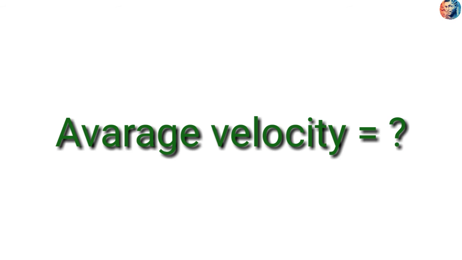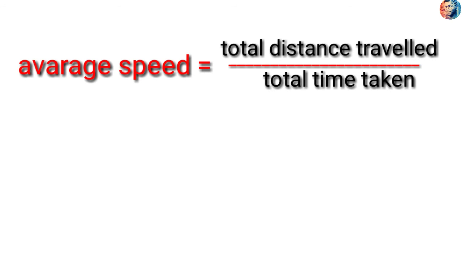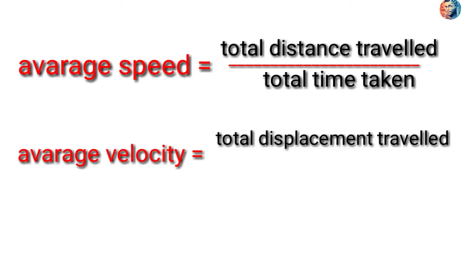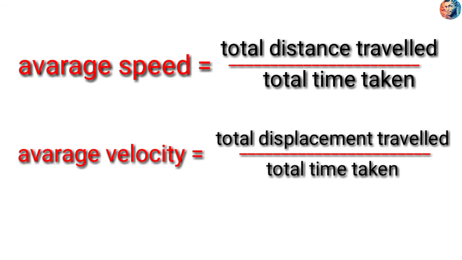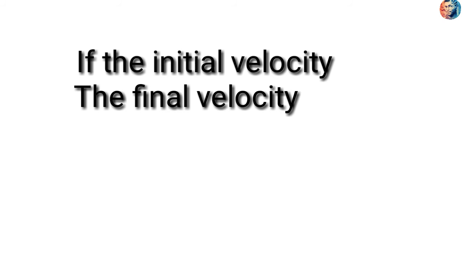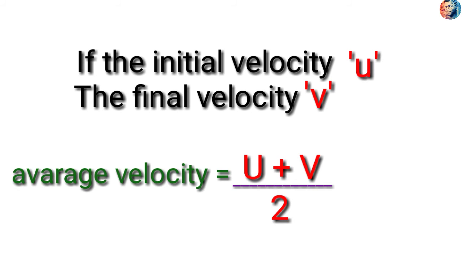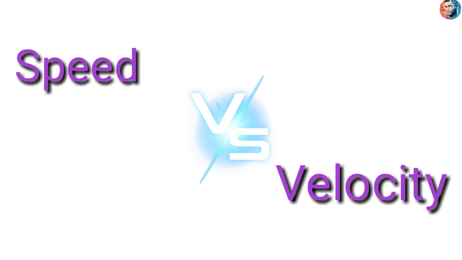Then how will we find the average velocity? Average speed is the total distance traveled by the total time taken, and average velocity is the total displacement by the total time taken. If the initial velocity is u and the final velocity is v, then the average velocity is equal to (u plus v) by 2. Okay? Yes.